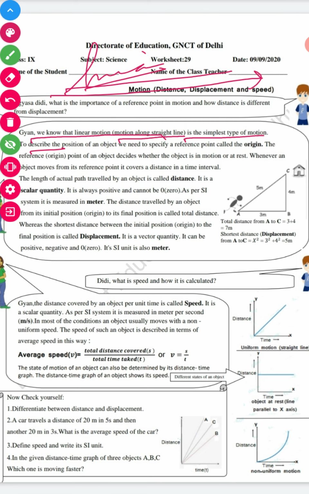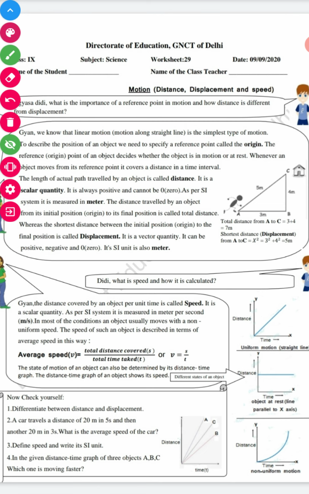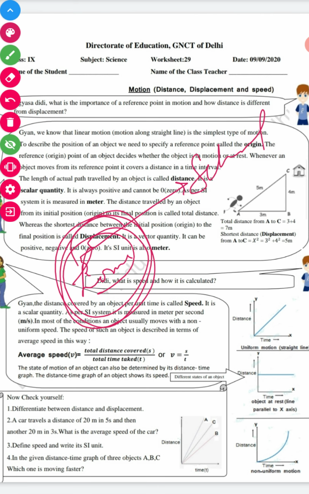To describe the position of an object, we need a specific reference point, as I told you, and that reference point is known as origin. As I told you, you are going to school from your home or house. This house is your reference point or your origin point from where you move to go to school.